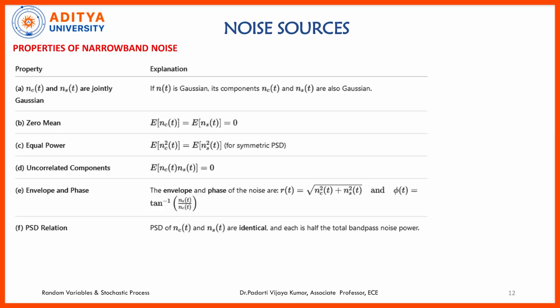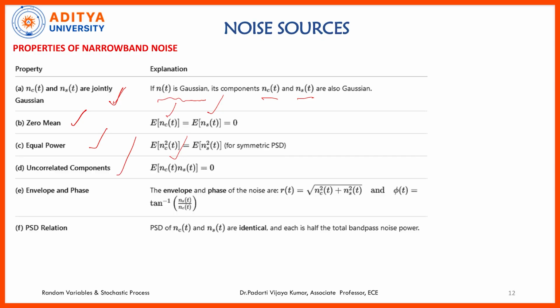There are a few properties for narrowband noise. nc(t) and ns(t) are jointly Gaussian random processes, provided n(t) is Gaussian; then the in-phase and quadrature phase components will also be Gaussian noises. Similarly, if there is zero mean in the total noise, then the mean of the in-phase and quadrature phase components will be 0, and they have equal power, in the sense that E of x square will be the same for the in-phase component and the quadrature phase component.